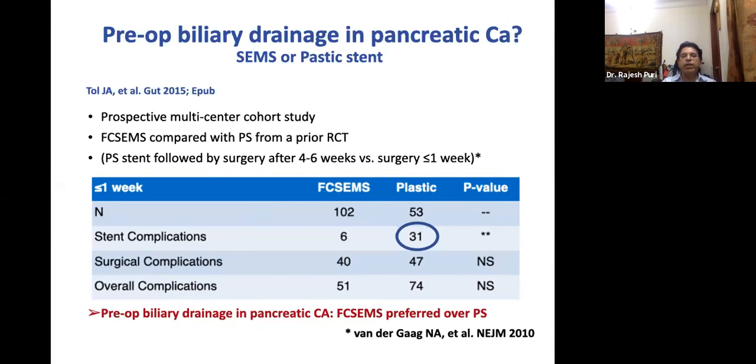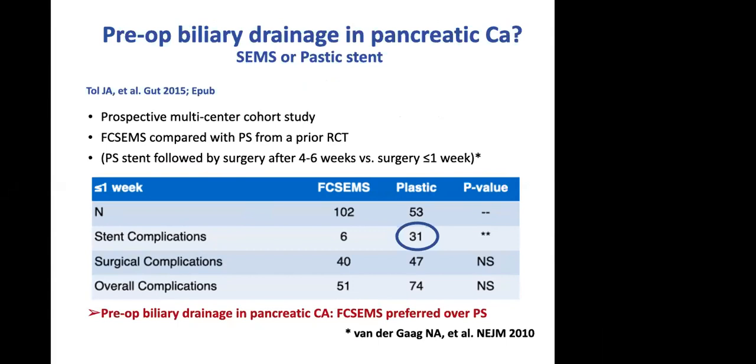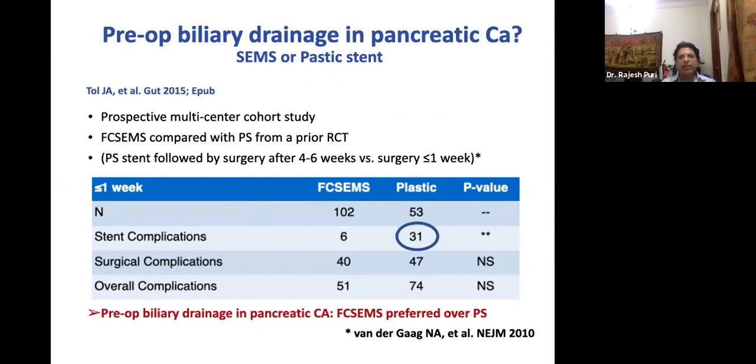We say if the patient is financially poor, we should put a plastic stent. My suggestion to my colleagues, or those present in this webinar: the one-time cost of an SEMS is more than the plastic stent, but if the plastic stent gets blocked, these patients develop cholangitis, they require high-end antibiotics, they require repeat ERCP, and the cost goes higher than if you had placed the metal stent.